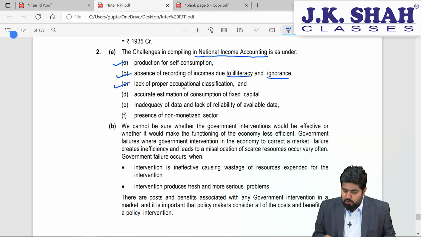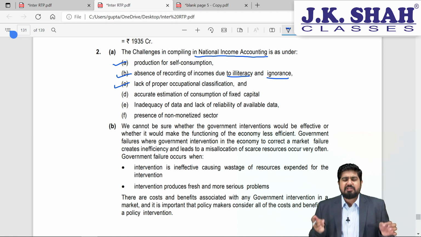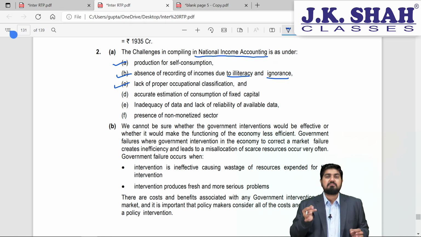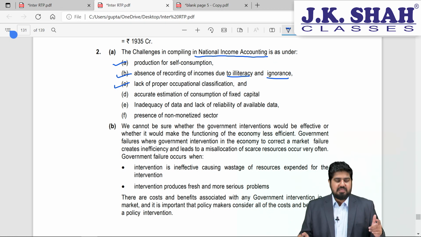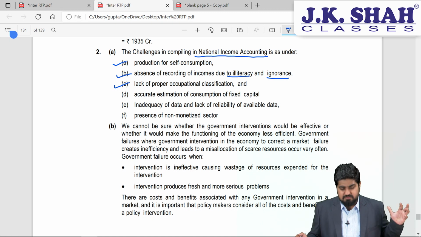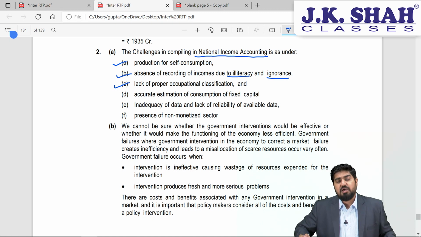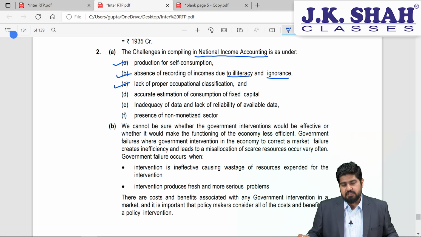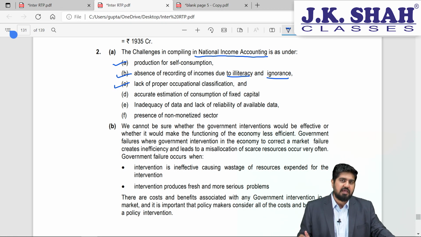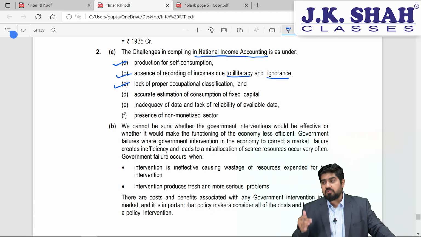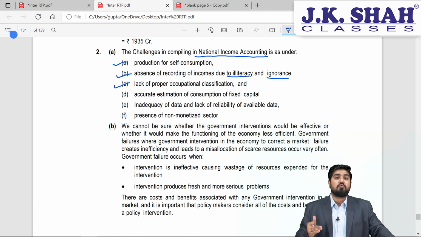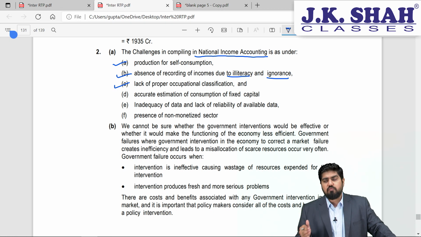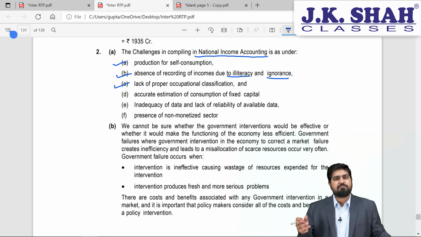Then there is lack of proper occupational classification. What happens? People nowadays earn money from multiple sources. See, things are not like they were some years ago. Now people are very competitive, especially with the evolving social media. People know that in order to remain in the market and be on top, you have to do multitasking. You have to work efficiently. So in order to work efficiently, they acquire multiple skills and they are doing multiple tasks also.